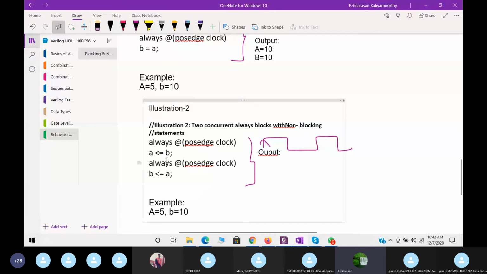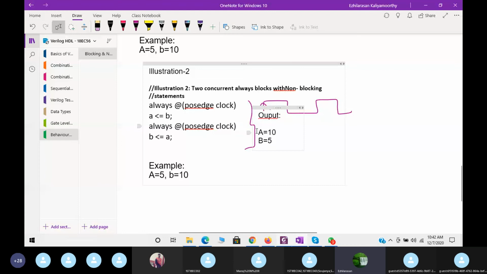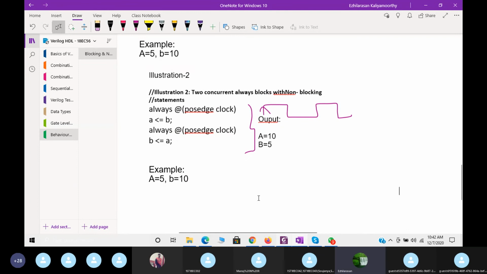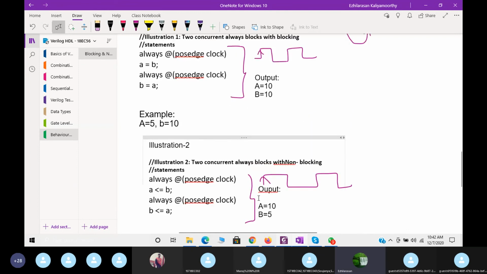See, now, earlier the value was A is 5, B is 10. Now what happened? A is 10, B is 5. So the value is swapped. This is nothing but one of the illustrations. So if you want to swap the value, we must use this kind of statements only. This is what we said here. So in this above, it will be very easy.